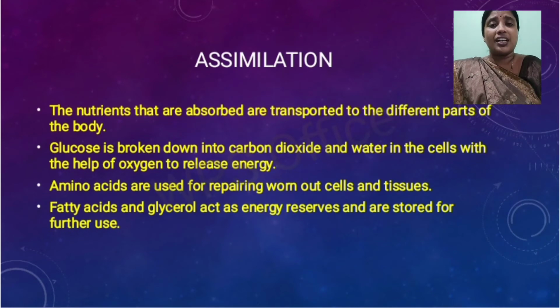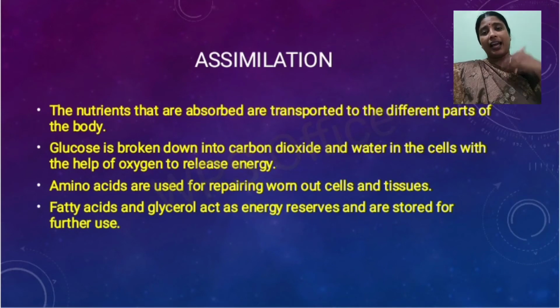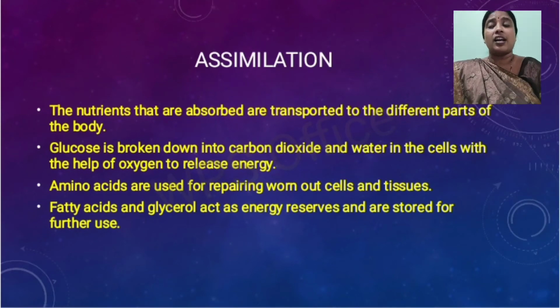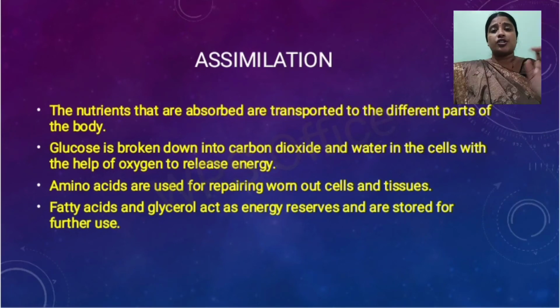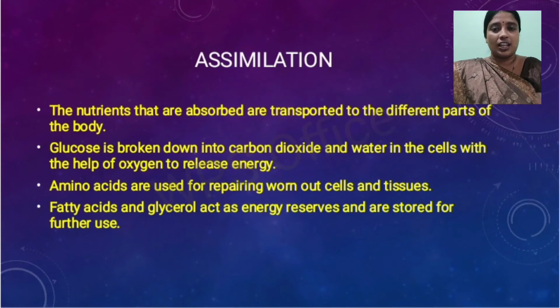The nutrients absorbed by the blood, as I already told you, are transported to different parts. This transportation of the absorbed nutrients to different parts is known as assimilation, meaning to distribute the nutrients to different parts based on their necessity.